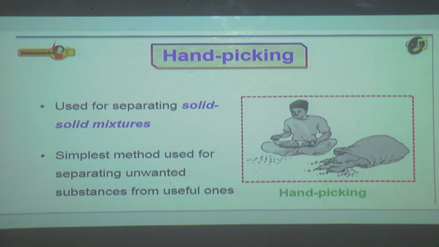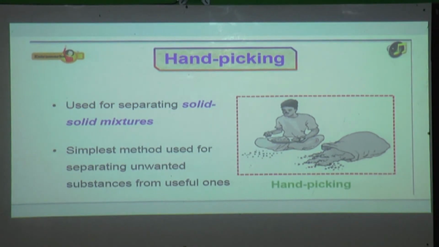Certain impurities like particles of sand and soil do not get removed from the grain by threshing and winnowing. When the rice crops are grown in the farm, the grains are removed with the help of threshing and winnowing. But a few impurities do not get removed by these processes. In such cases hand picking is practiced.